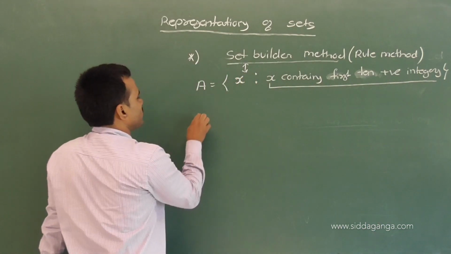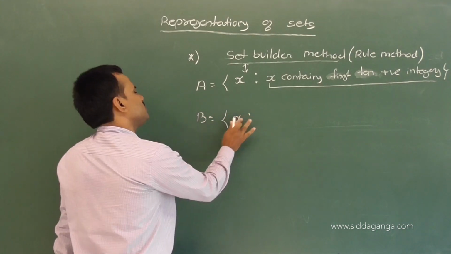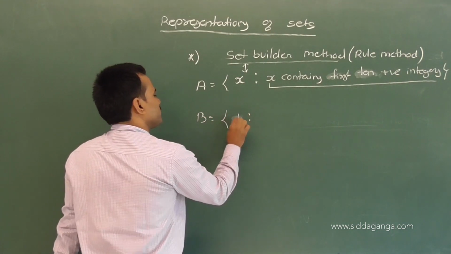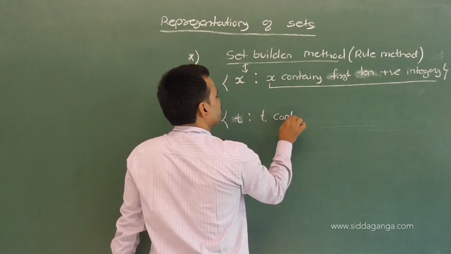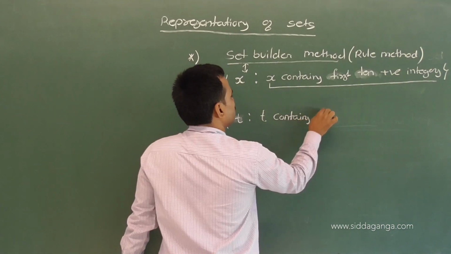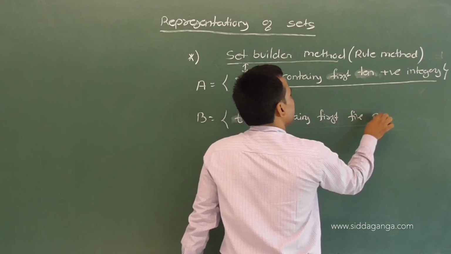Suppose one more example I have to write: T such that T contains first 5 prime numbers.